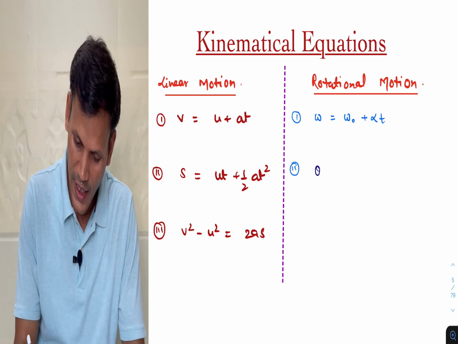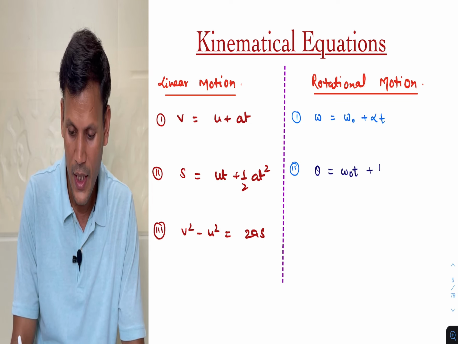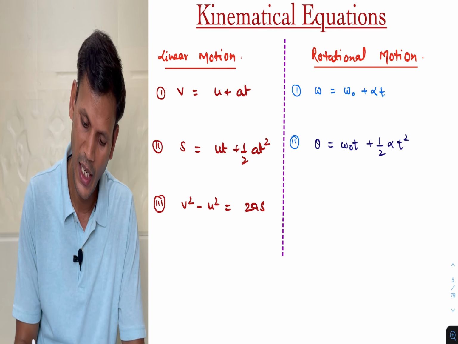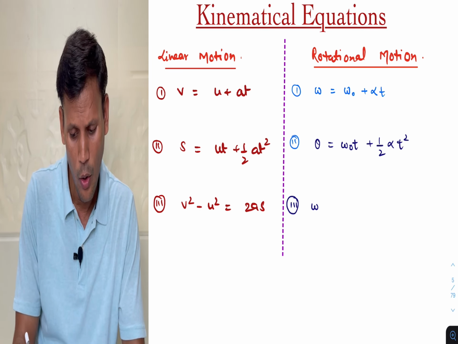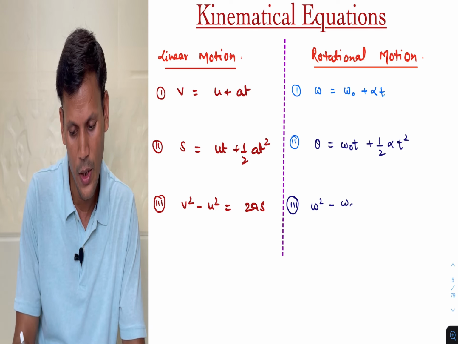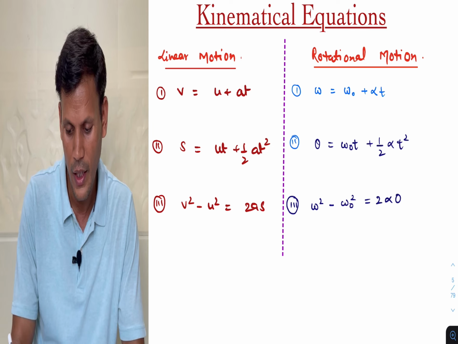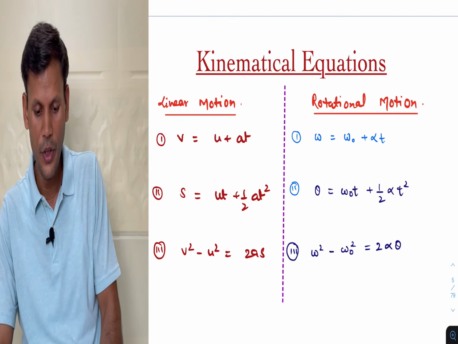This will be theta is equals to omega naught into t plus half alpha t square. And the third kinematical equation will be omega square minus omega naught square is equals to 2 alpha into theta. So these all are the kinematical equations.